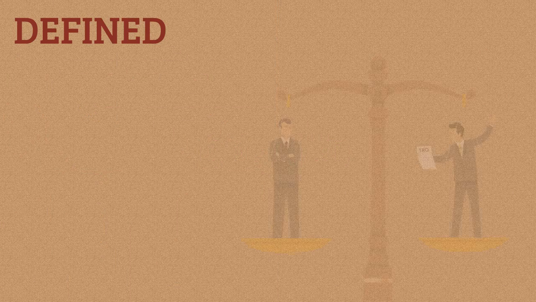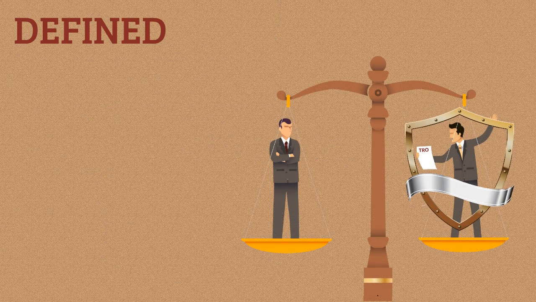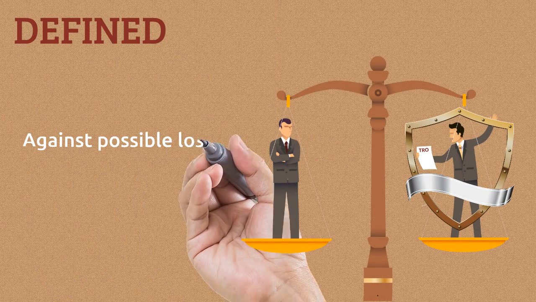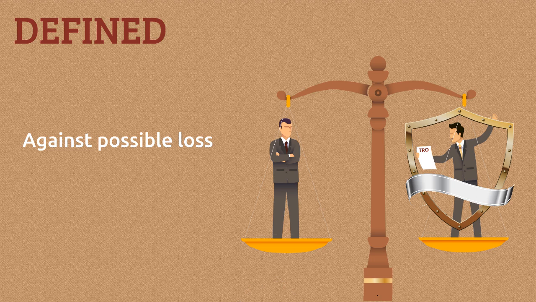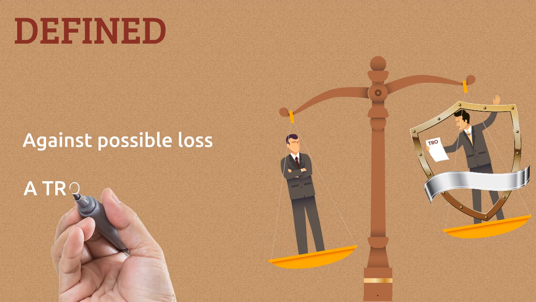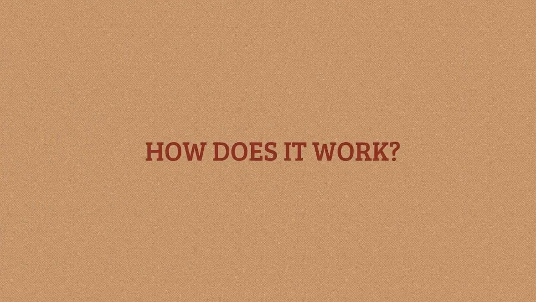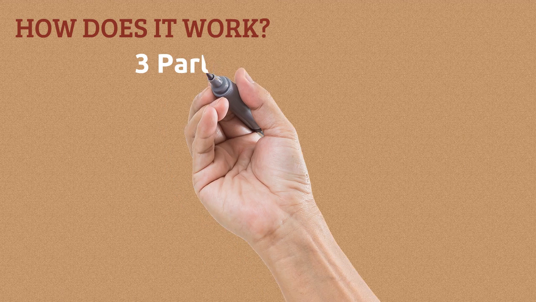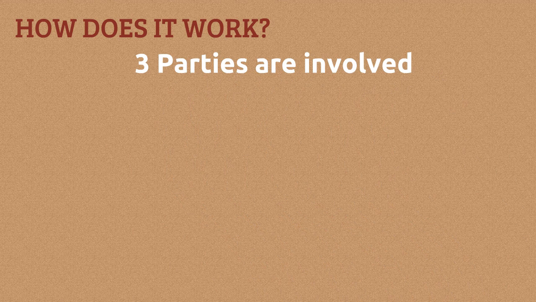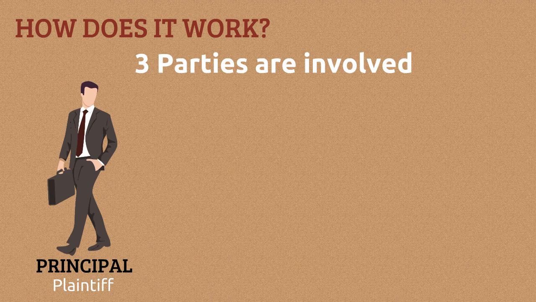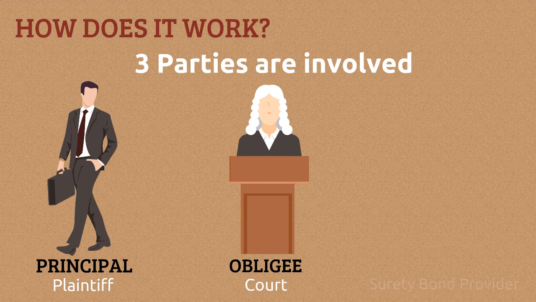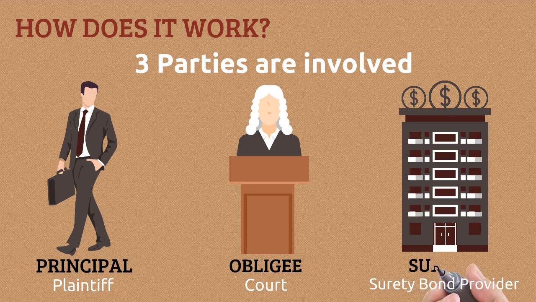A temporary restraining order bond provides protection to a defendant against possible loss should the court rule that a temporary restraining order was illegal or unnecessary in the litigation. How does it work? There are three parties involved in the issuance of a temporary restraining order bond. The plaintiff is the principal. The court is the obligee. And finally, the surety bond provider is the surety.